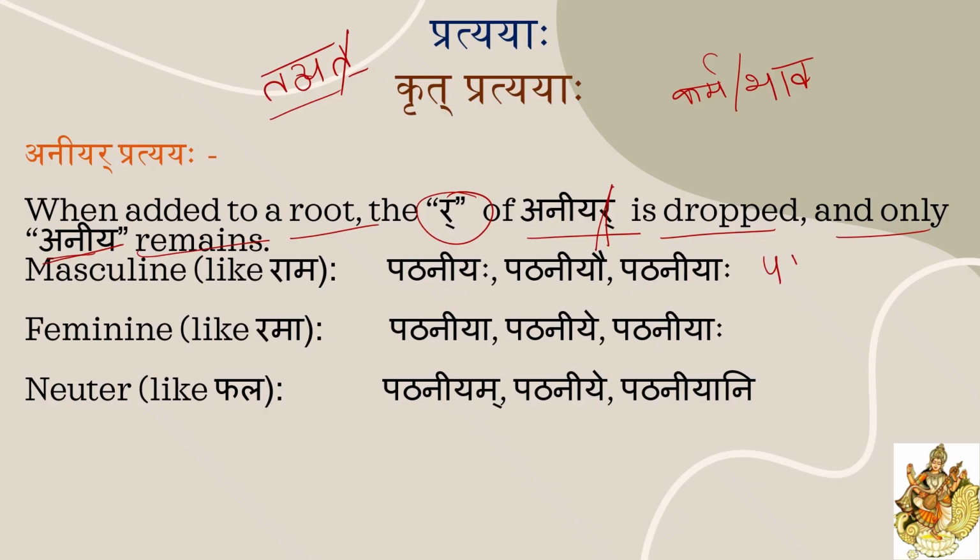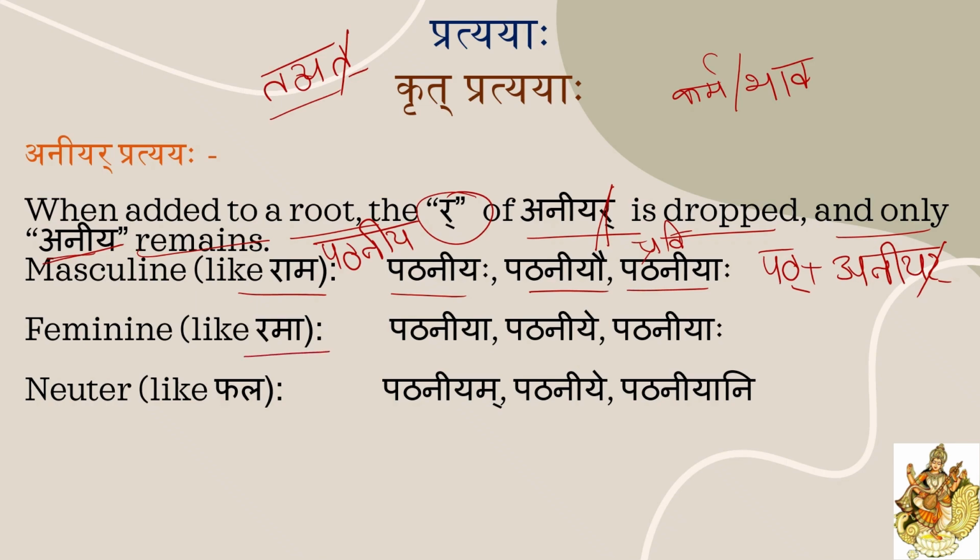Here pat is the dhatu and aniyar is the pratyay, right? We have to drop the ra, and pat plus aniya gives pataniya, the root word. Then in pulling how will it come? Like Rama Shabd: pataniyaha, pataniyau, pataniyaha. This is Prathama Vibhakti. Again Dvitiya Vibhakti, Tritiya Vibhakti, like that, like Rama Shabd, all Vibhaktis we can make. In Striling, like Lata, Rama: Pataniya, Pataniye, Pataniyaha. In Napunskaling, like Phalam Shabd: Pataniyam, Pataniye, Pataniyani.